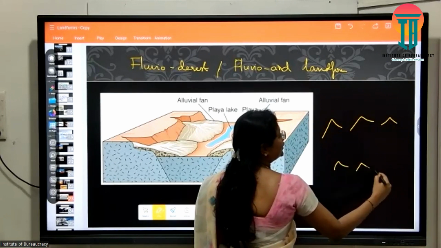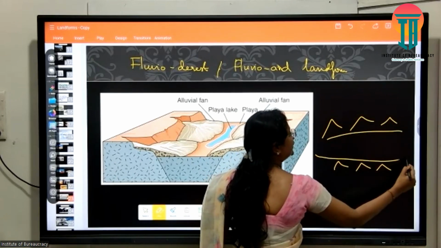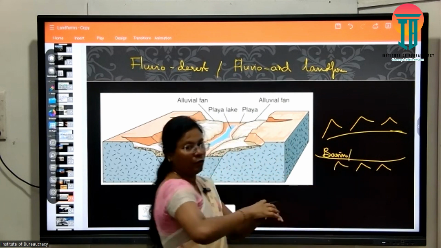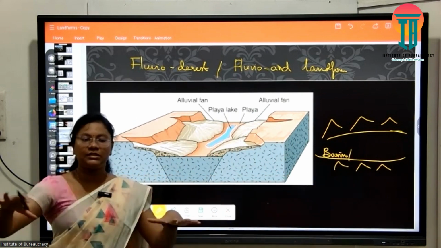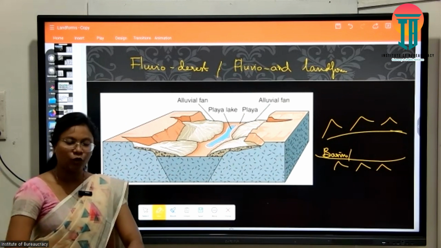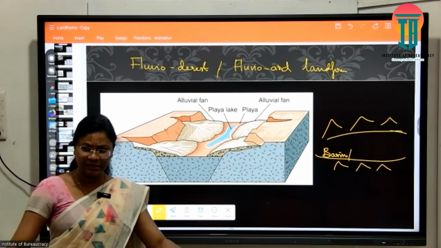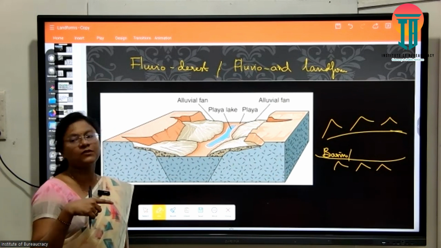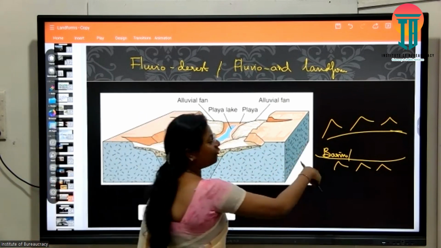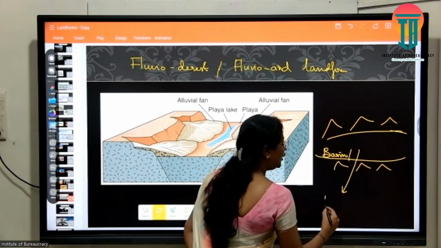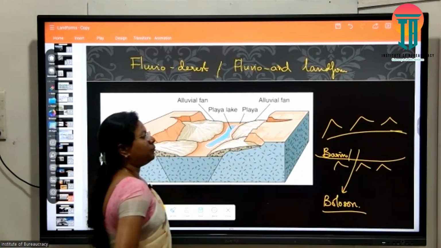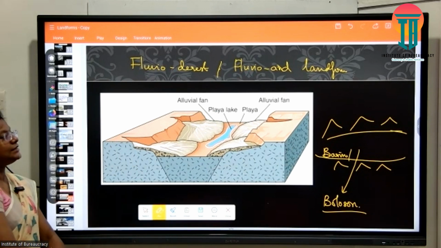enclosed with the mountains with a centralized basin. Meaning, a desert region itself can be a mountainous region, and those mountains may enclose a basin. What is a basin? A depression, a low-lying depression enclosed by mountains on all sides. And this type of basin or centralized basin is known by the name Bolson. Bolsons are nothing but centralized basins.